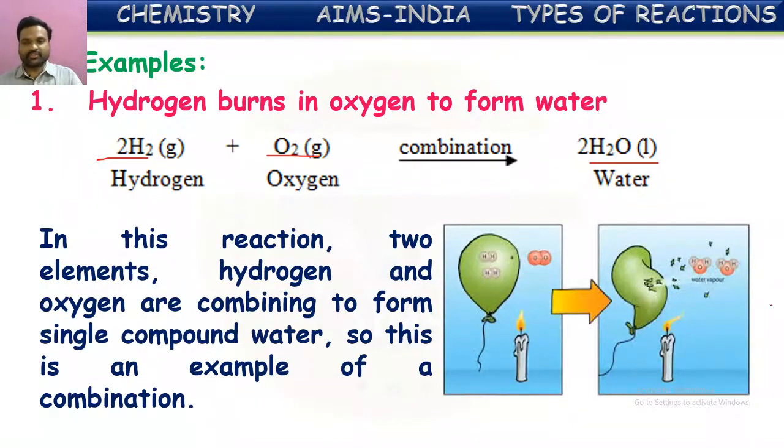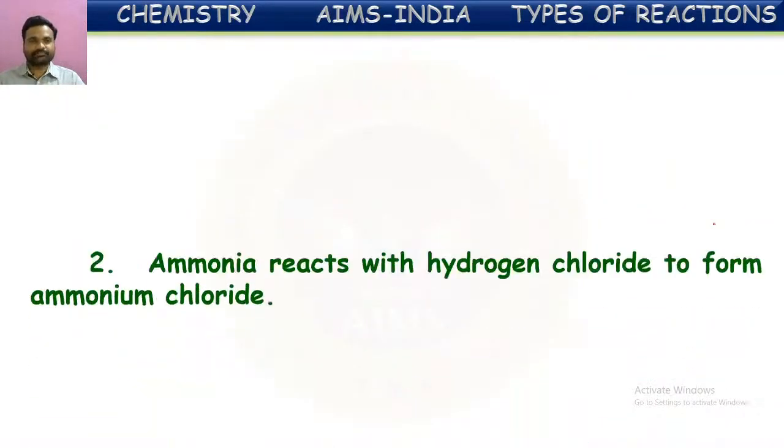Hydrogen gas, when burned in the presence of oxygen, forms water vapor. Actually, water generally won't be in liquid form here. It will be in vapor form because hydrogen is burning in the presence of oxygen. So water is formed, but in the form of vapor. Here, two elements, hydrogen and oxygen, combined to form a compound, water. So it is a combination reaction.